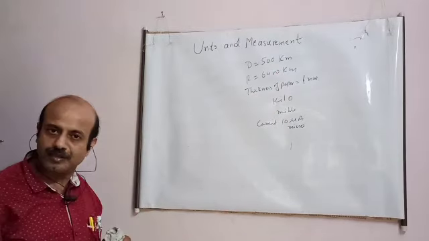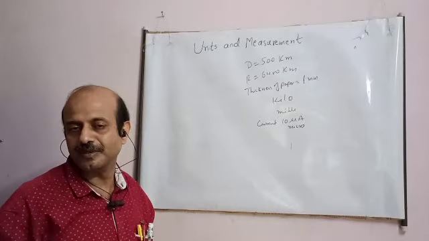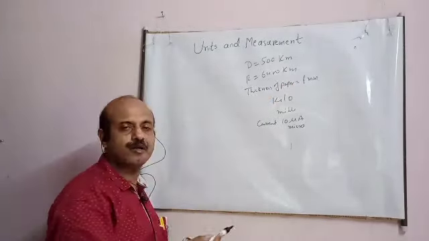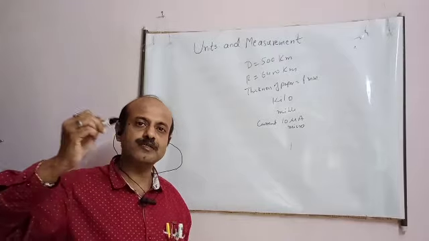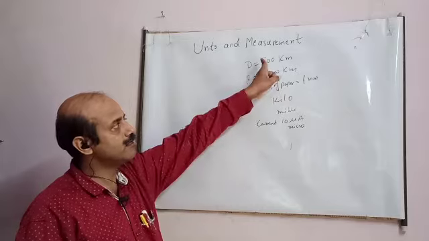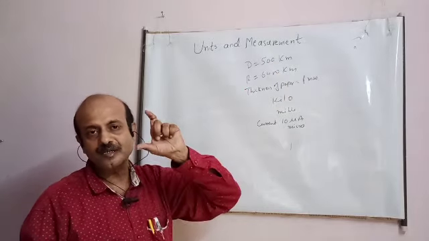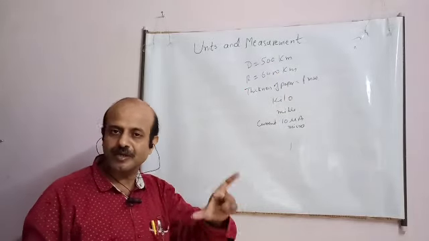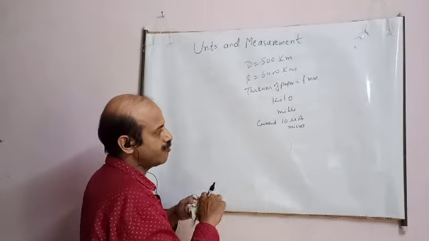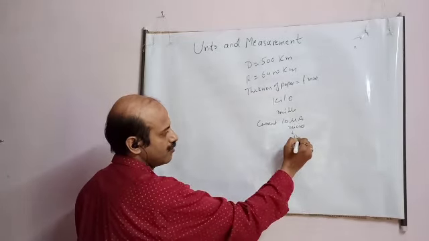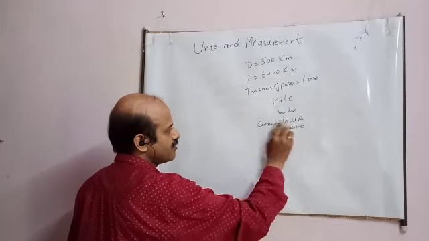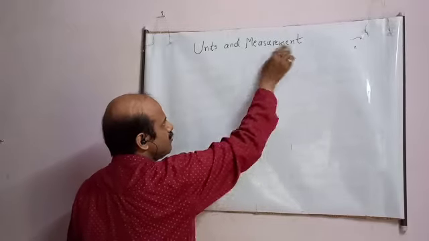This prefix made the description very easier. Because if I have to write 500 kilometers, I have to write 500 and then 3 zeros. Instead of writing this, I am writing 500 kilometers. So there are certain prefixes which are used to make the description of the measurement easier. Now I am giving you those, these are known as prefixes, student. Now I am giving you the values of these prefixes, which are used in physics.